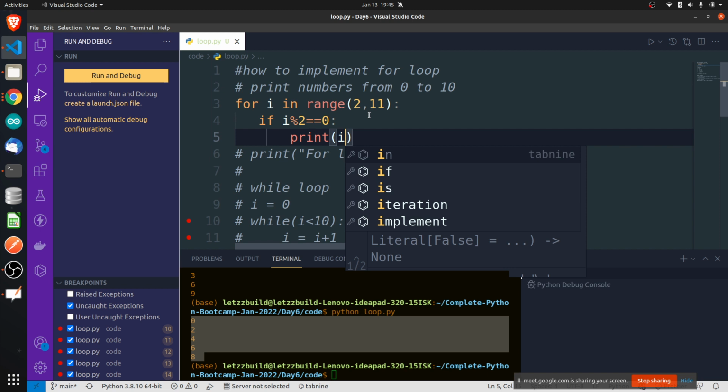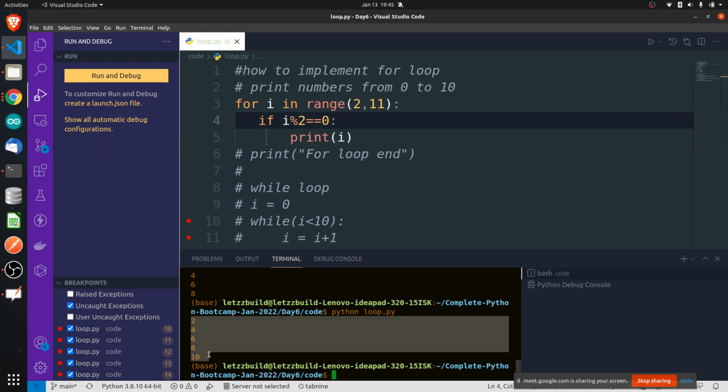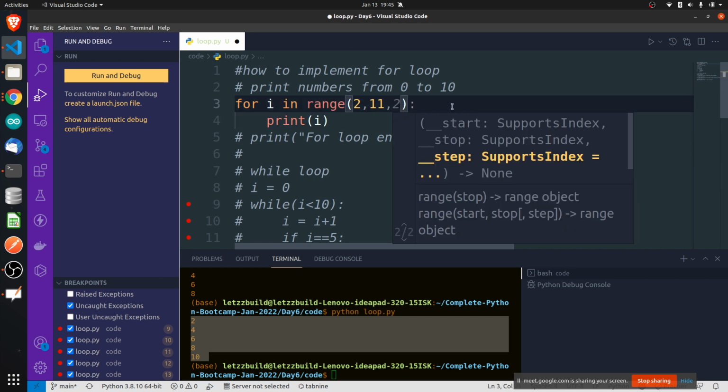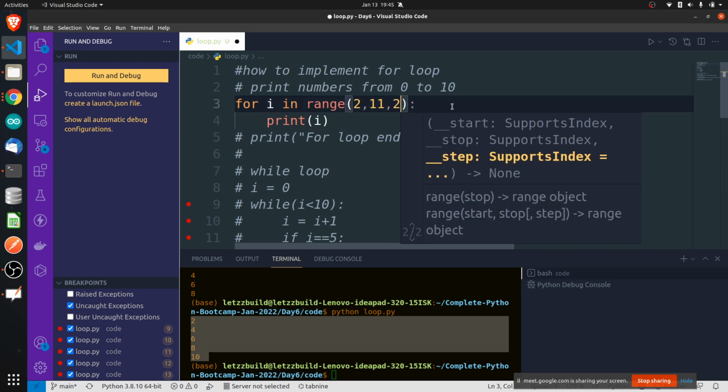This will actually print only the even numbers from 0 to 11. But there is one more way to do it in Python, that is with the help of step. Very simple, there is no need to write that also. You just ask, because we know that even numbers are actually a step of 2.